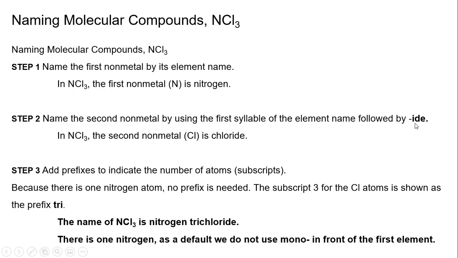But remember, we changed the ene to ide, so it's chloride. And then the third one, we add prefixes where they need to be. So in this case, there's 3. So that's going to be tri. So the name of this is nitrogen trichloride. And again, we do not use mono in the first element. So this is nitrogen trichloride.